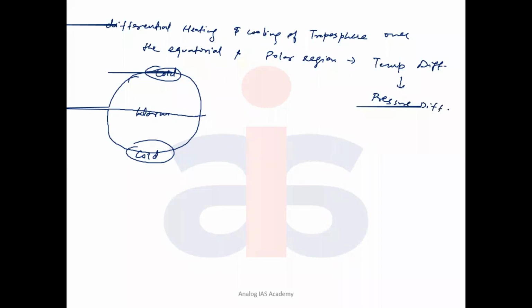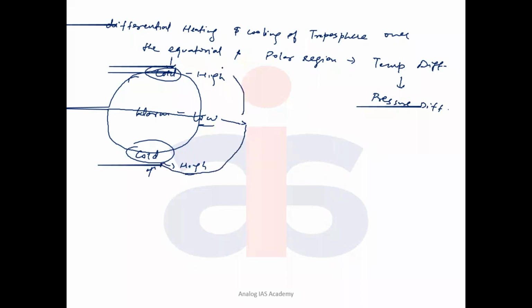Pressure difference would be there. So warmer areas are having what? Equatorial low pressure, then polar will have what called? High pressure. Okay. And because of the high and low pressure, the wind starts moving. First, the low pressure wind rises, the high pressure wind sinks. So whatever wind goes up to the tropopause tries to go towards the poles.